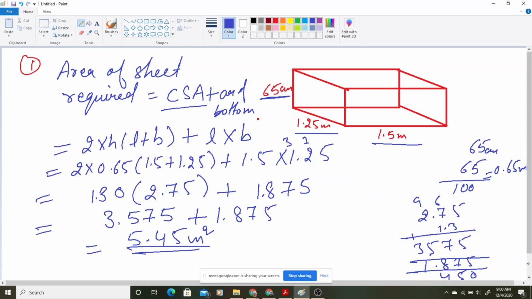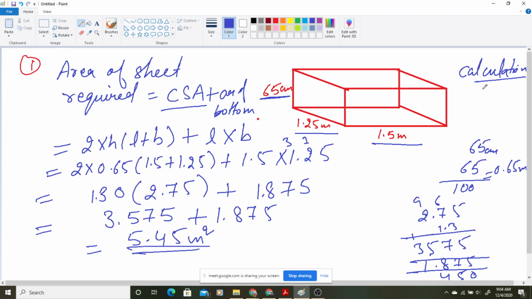Okay, then the second thing. We have found the area of the sheet required. See, two important things in this chapter that you need to remember. First, your calculation should be correct and you should have a fast calculation process.